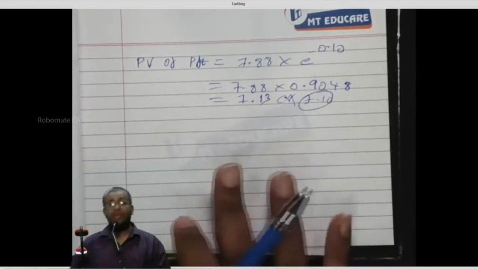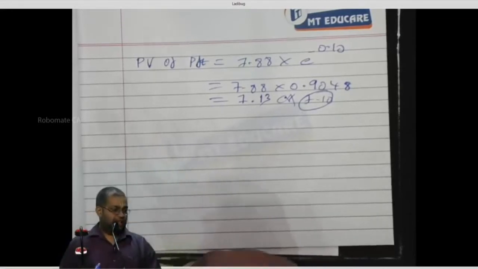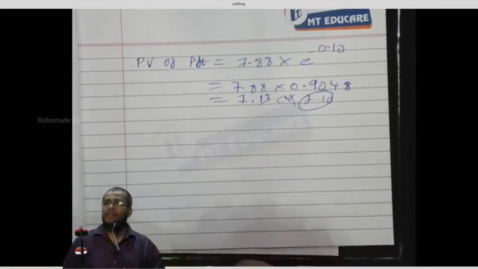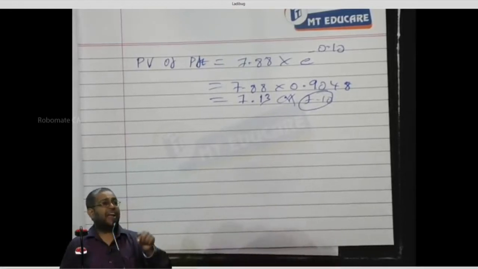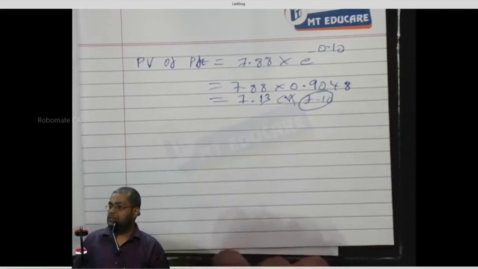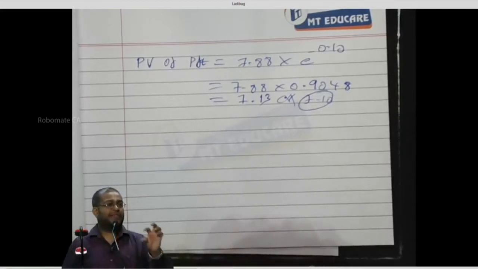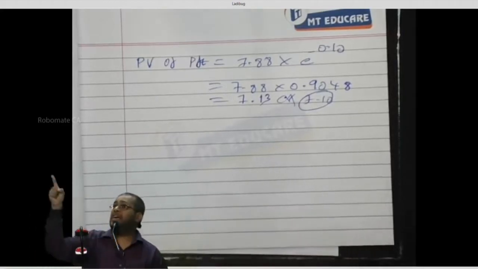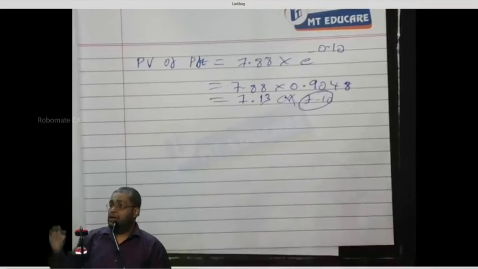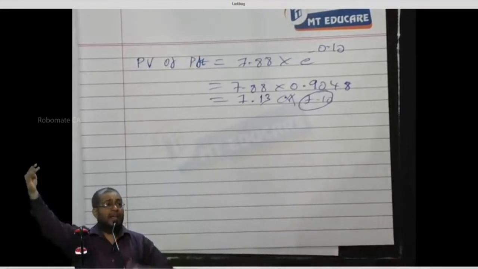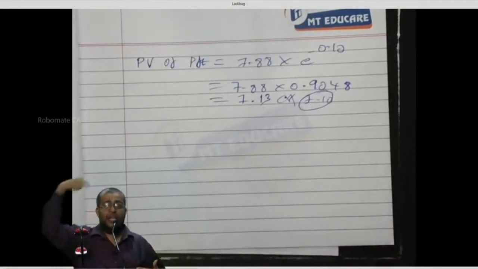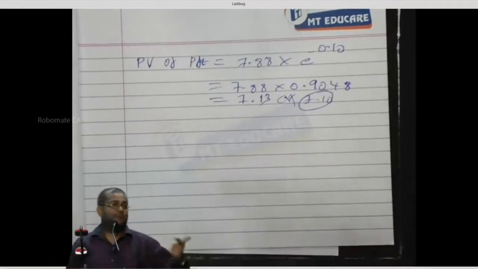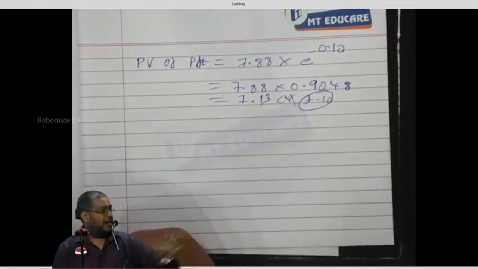The logic is also very simple. What is the formula here? Spot price minus present value of strike price. The strategy gives you the logic of the formula. I sell the share today at what price? Spot price. Now I buy the share tomorrow at what price? Strike price. Today sell at spot price, tomorrow buy at strike price. So spot price minus strike price is the value. Yes or no?